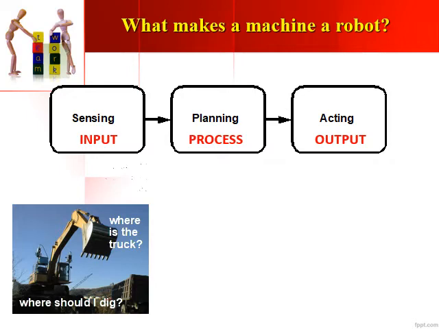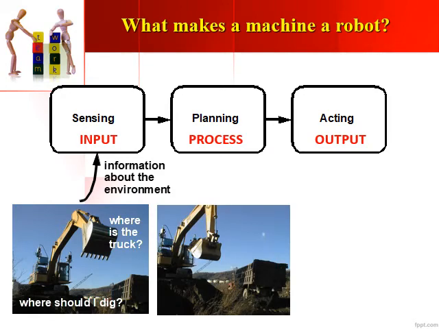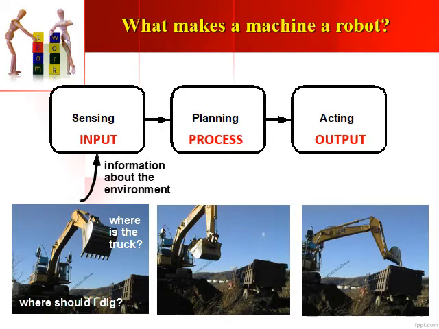Next comes the planning part, or the process, where the actual process happens. The backhoe loader will actually dig the sand, gravel or mud. And then finally the action or the output, wherein the backhoe loader will remove the sand or the mud and put it into the truck.